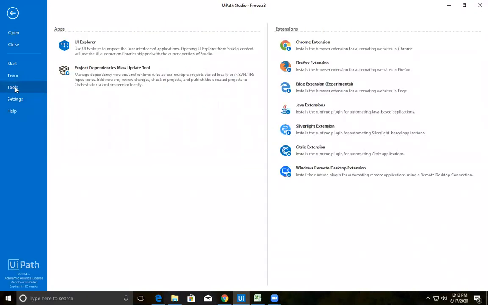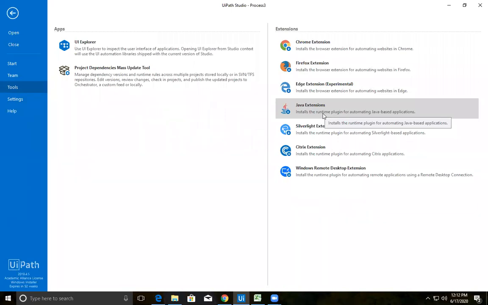In your tools section, we can have some extensions. It installs the browser extension for automating websites in Chrome, Firefox, and Edge. If you want to apply this UiPath tool in your Java applications, you can install the Java extension. By default, IE comes with your UiPath Studio.